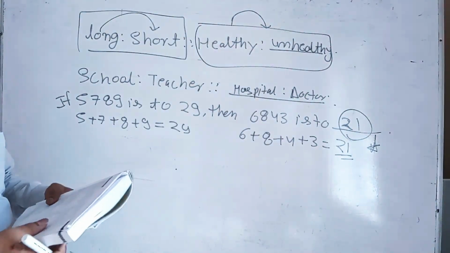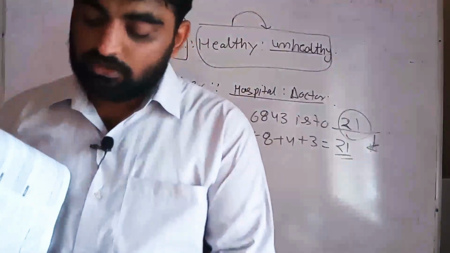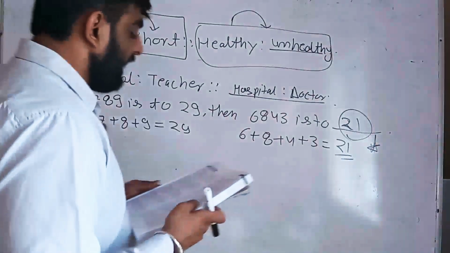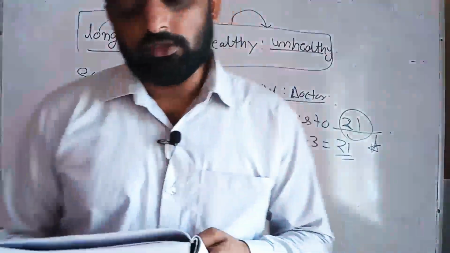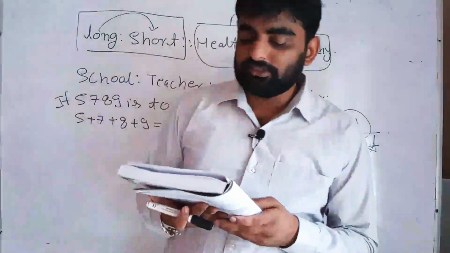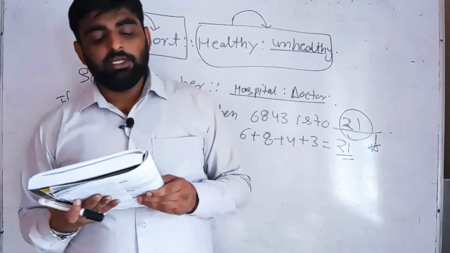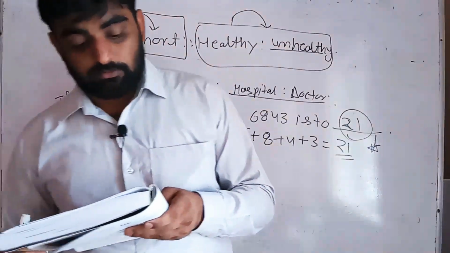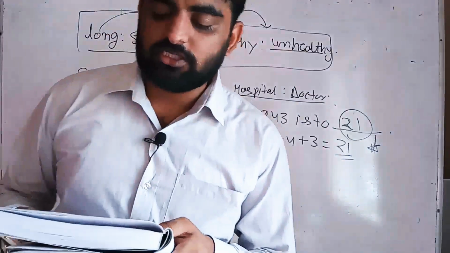So these types of questions are there. I am explaining a certain question, students. The question is: Ram is related to Ayodhya, and similarly Krishna is related to? Options are Dwarka, Mathura, Vrindavan and Govardhan. The answer is Mathura, because the relationship here is God and birthplace. The birthplace of Ram is Ayodhya, so the birthplace of Krishna is Mathura.